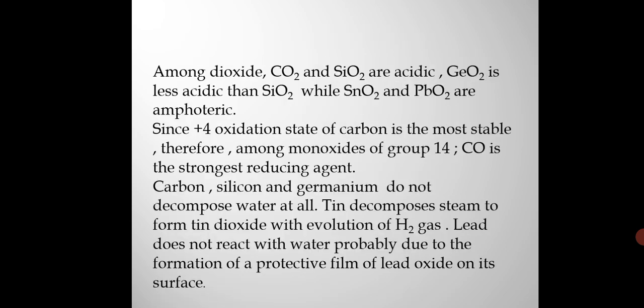So now next is, among dioxides, CO2 and SiO2 are acidic. GeO2 is less acidic than SiO2, while SnO2 and PbO2 are amphoteric in nature. Tin, lead, zinc, aluminium, beryllium, they are all amphoteric. Since the +4 oxidation state of carbon is the most stable, therefore among monoxides of group 14, carbon monoxide is the strongest reducing agent.